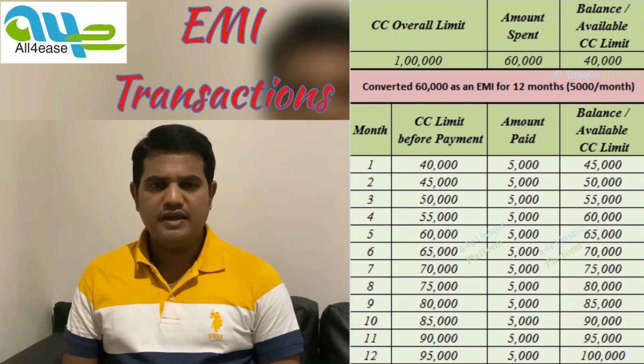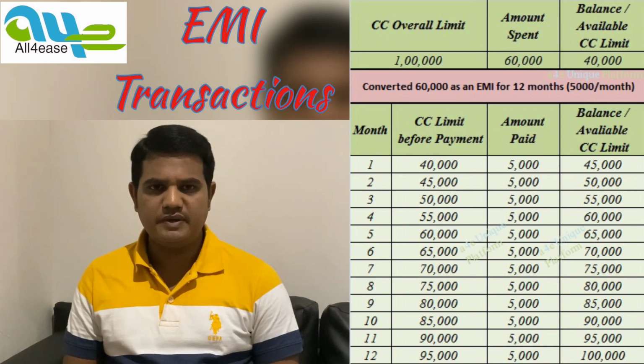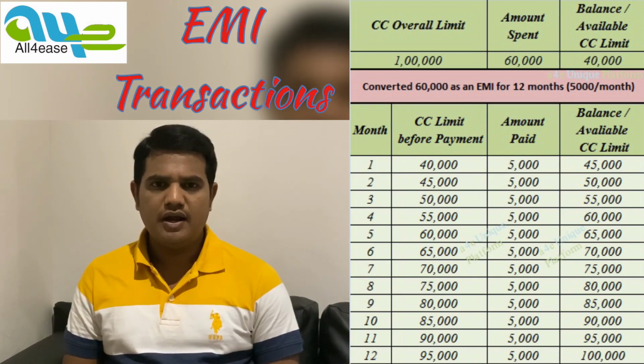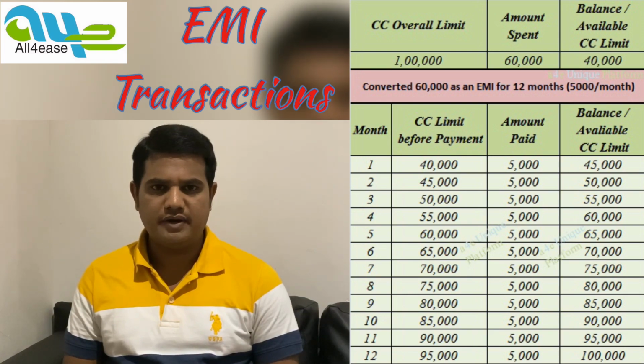So the total credit limit available will be only 40,000 rupees. First month you are paying 5,000 rupees as an EMI. So the 5,000 credit limit will be released and your balance available credit limit would be 45,000 rupees. Second month you are paying another 5,000 rupees as an EMI, and this 5,000 also will be released as a credit limit, and the balance available credit limit will be 50,000. It goes on, and the 12th EMI you will be paying 5,000 rupees and the total credit limit of 1 lakh will be released and you will be having balance of 1 lakh credit limit.